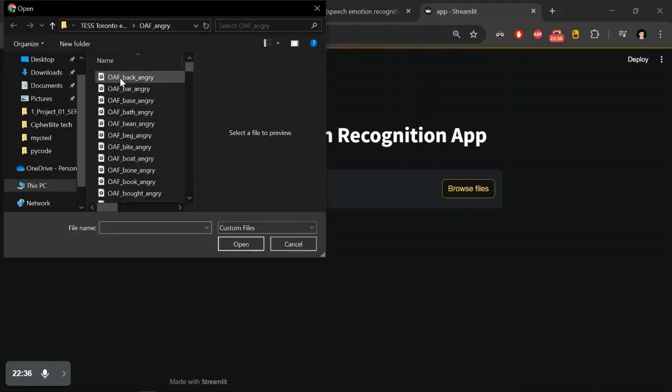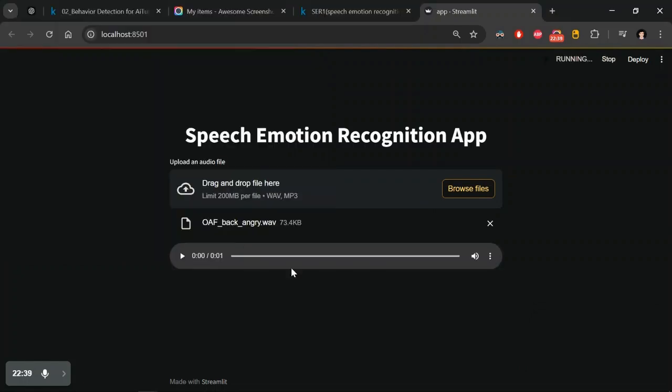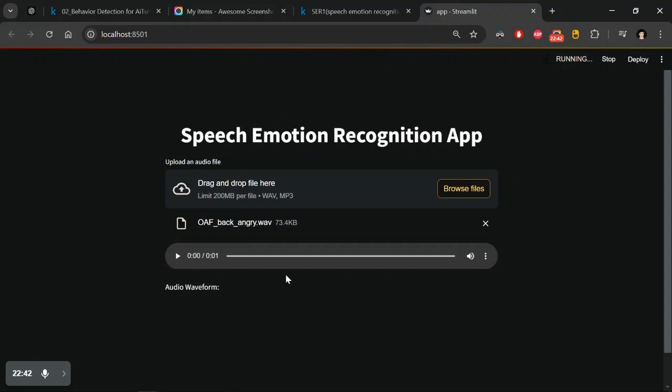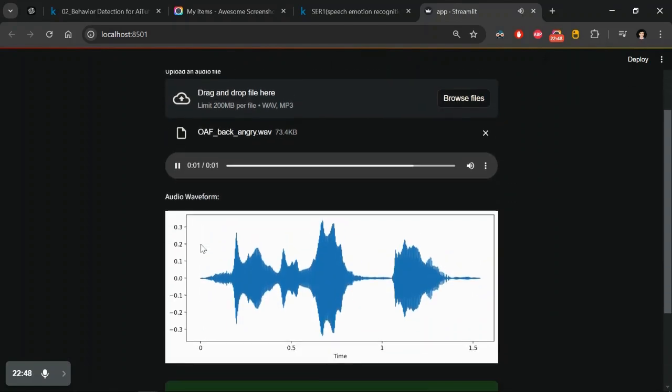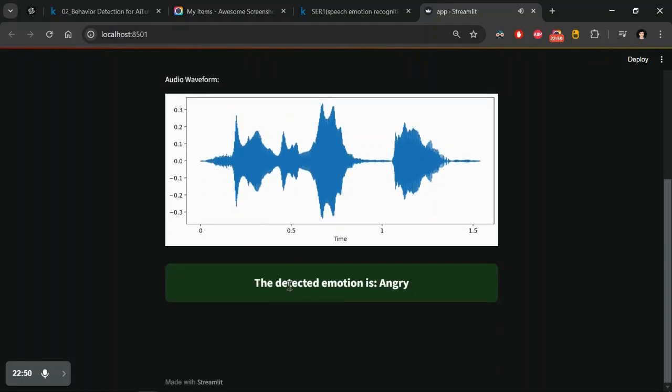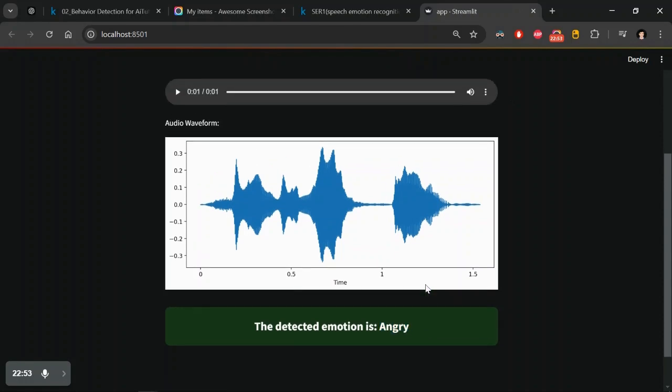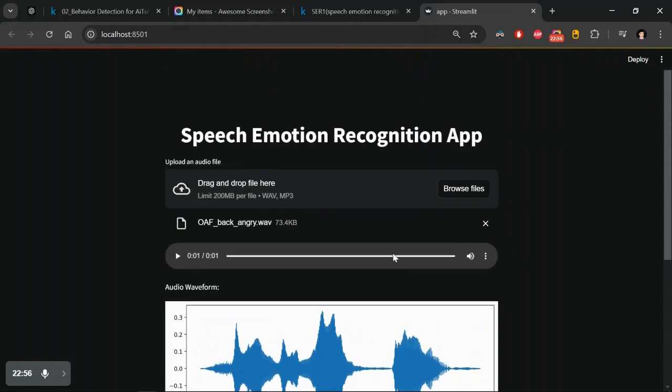I'm browsing the file and selecting this audio, and here we go. We got the output. Let me play it. Say the word back. This is the wave plot, as you can see, and it detected angry. Yeah, it's working. The model has good accuracy as well.